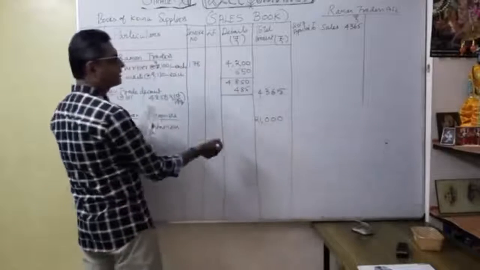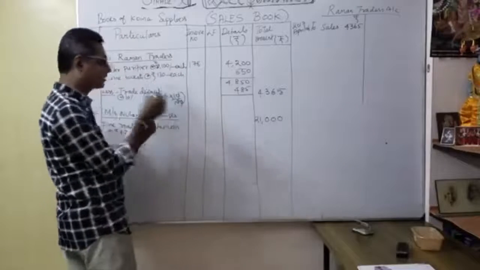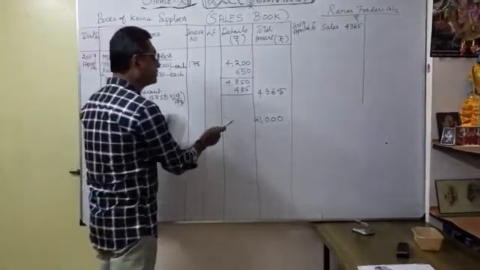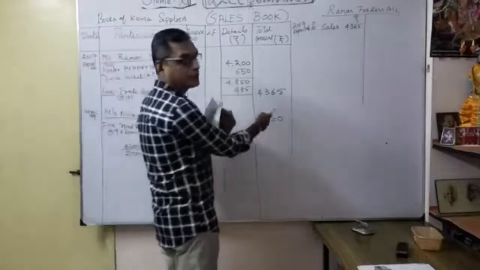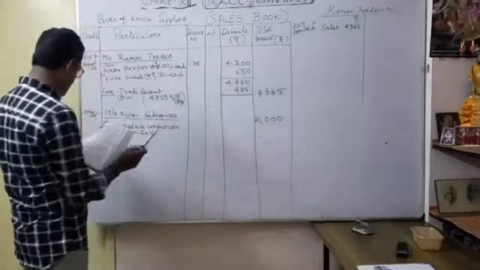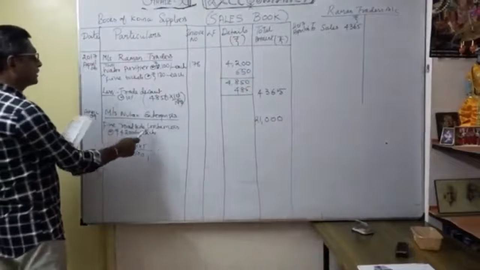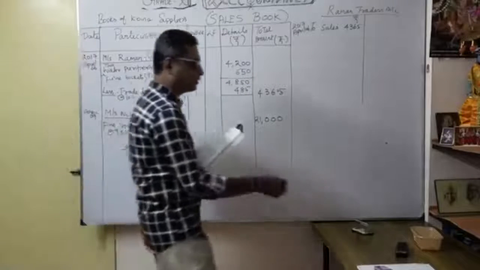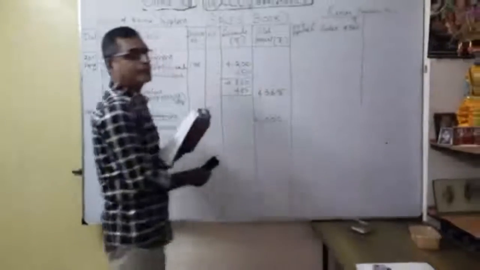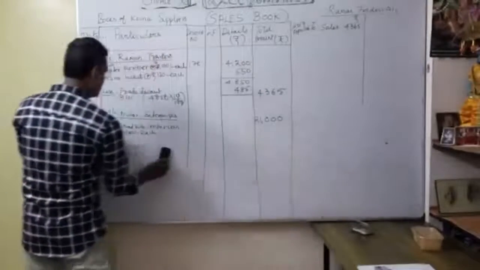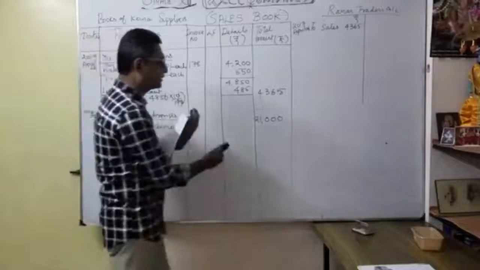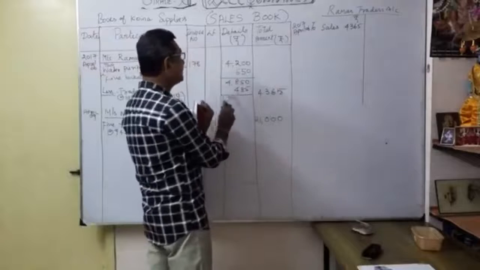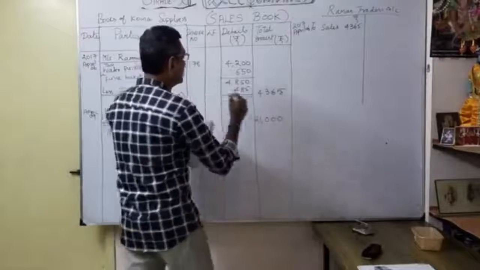So no need to write details here, because when you write details, any discount you are given is why you are given the adjustment in your column, then you write the outer column. Here, no discount. So just the given 5 roadside containers at the rate of 4,200 each, the multiplication we get is 21,000. So I can write directly in the outer column. This we can say is the inner column, this is the outer column. Understood? So this one is the inner column for adjustments, then the outer column. So putting the comma is very important.